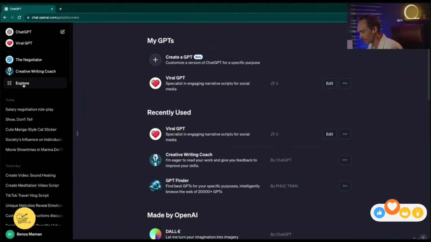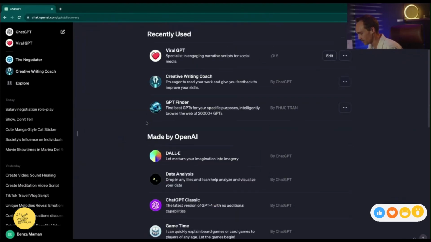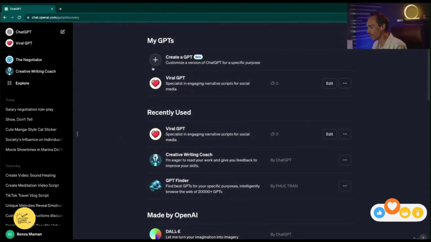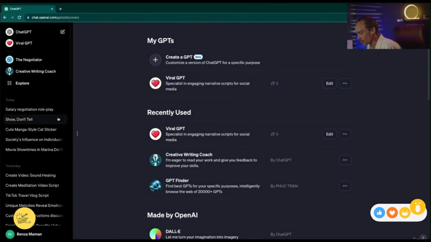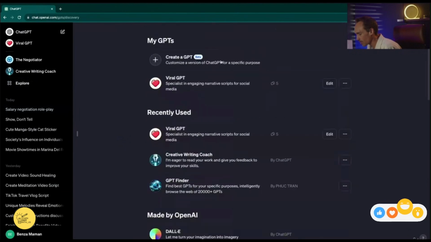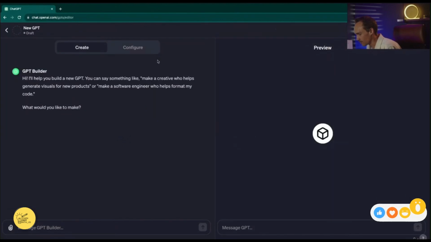If you go to the Explore tab, you'll be able to see the recently used GPTs, the GPTs available by OpenAI, and you'll be able to create your own custom GPT. By the way, any chat you start, even with a custom GPT, will still appear here. This is still the negotiator there. So let's go ahead and create our own custom GPT.